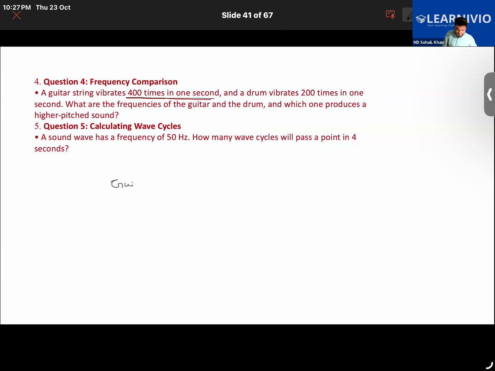So in the case of the guitar, it is given that frequency is 400 hertz because it's mentioned 1 second. If it was 20 second, 30 second, then we were required to calculate it. But here it's already given 1 second. So for the drum it is 200. Now which one will have a higher pitch sound? Obviously the guitar, right, Priyanka?